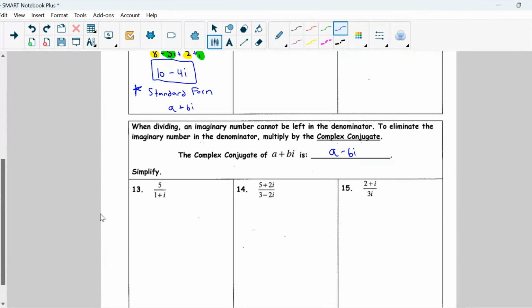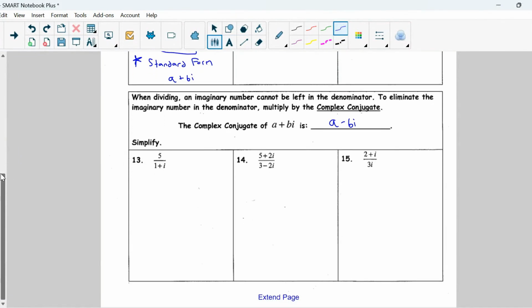So let's take a look at number 13. Right now, our solution has an imaginary in the denominator. So let's multiply both your denominator and your numerator by the complex conjugate. So we have 1 minus i over 1 minus i. Okay, let's distribute 5 in the numerator.